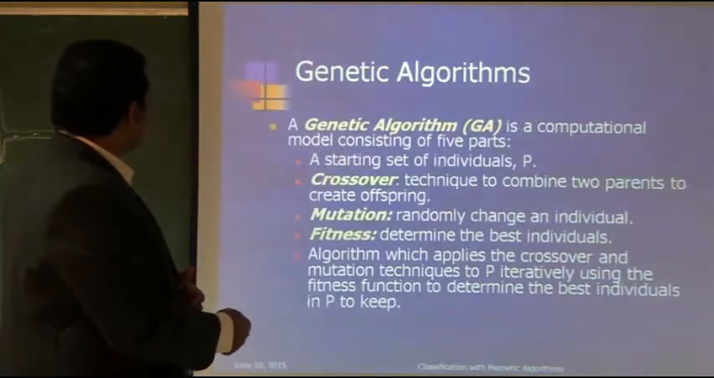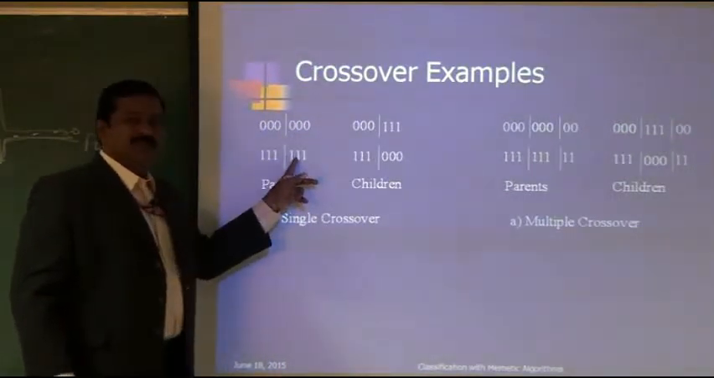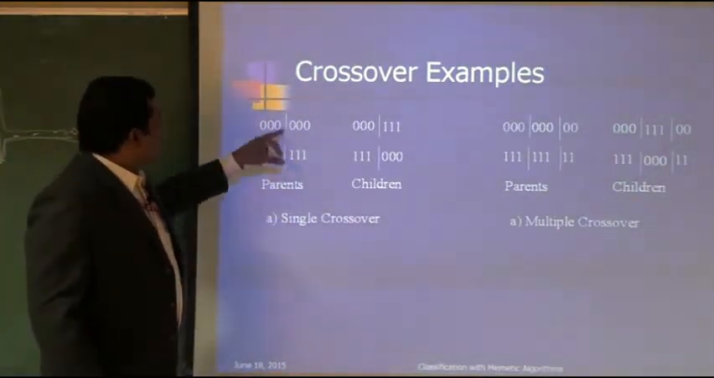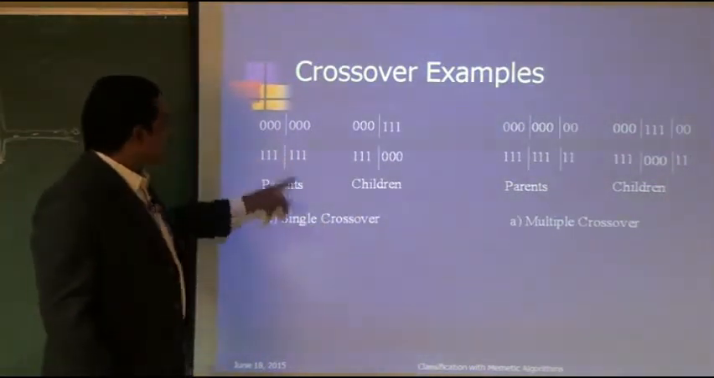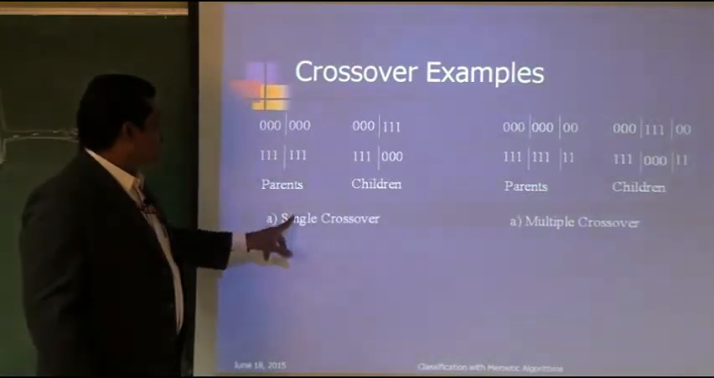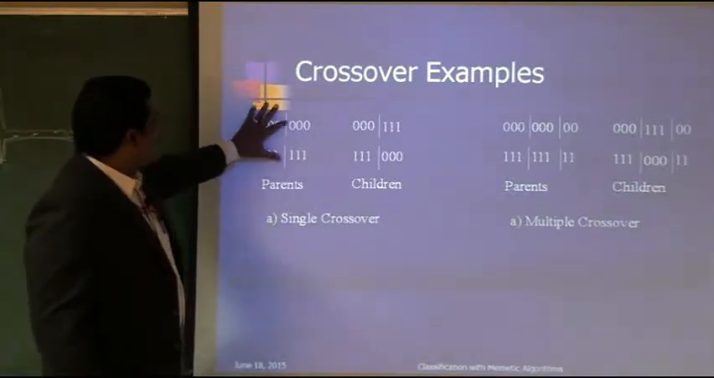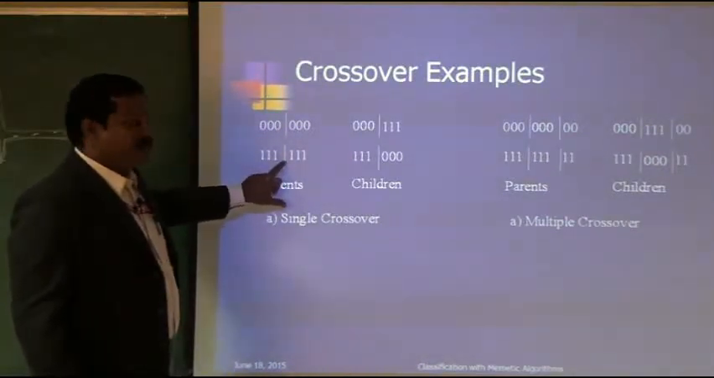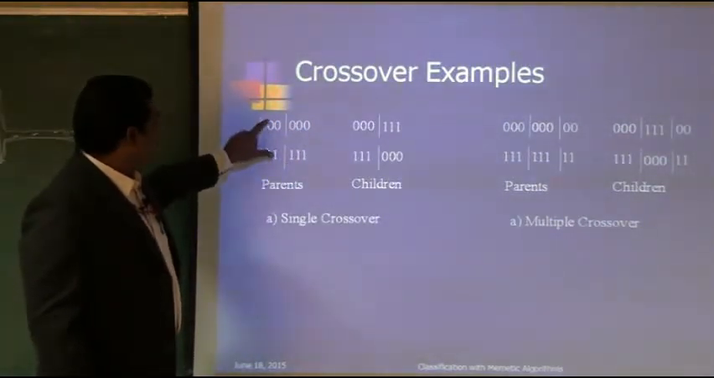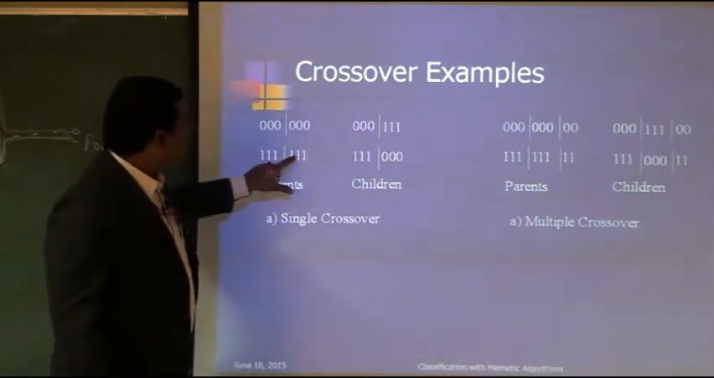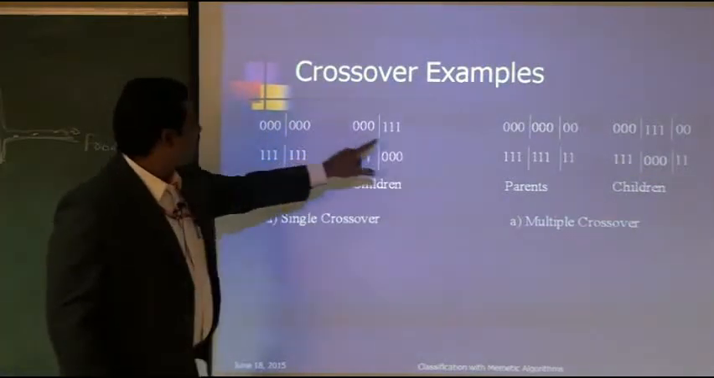So this is an example of crossover. These are the parents, parent 1 and parent 2. This is called the crossover site. This is called single crossover, because there is only one crossover site. So what happens to these parents after the crossover site? The genetic material is interchanged or swapped. This 0 0 0 stays, but the 1 1 1 comes up. This 1 1 1 is here, and this 0 0 0 comes down.